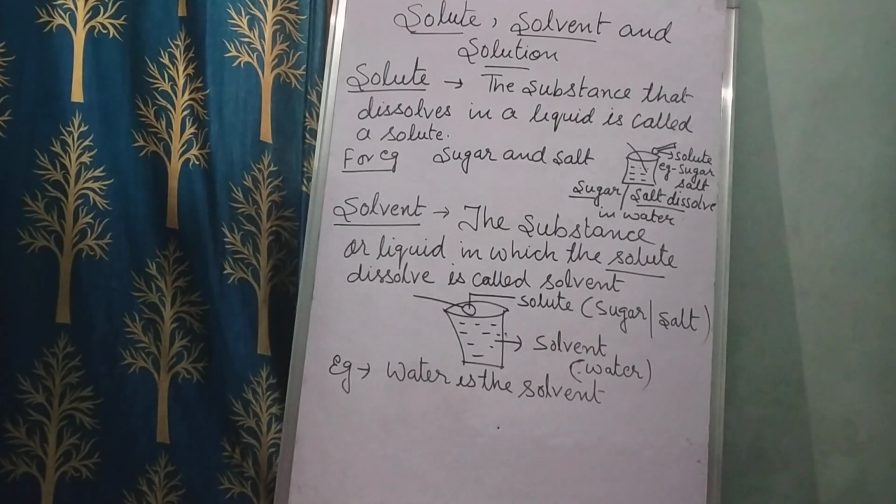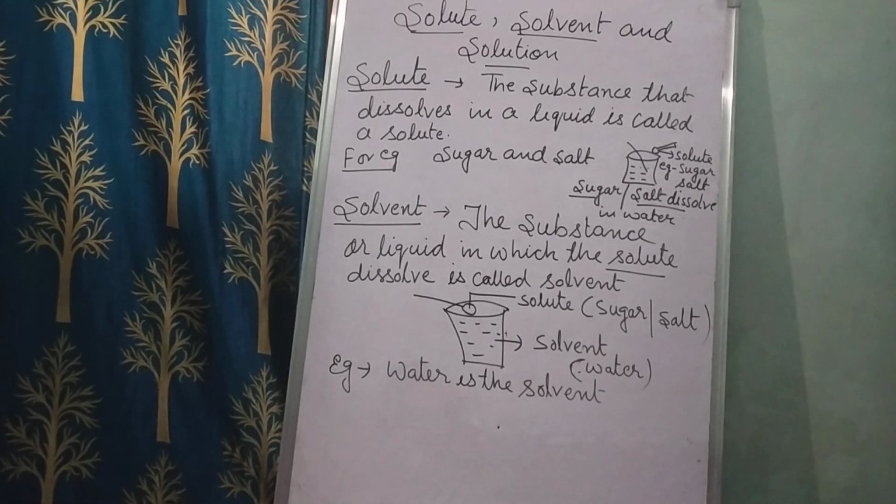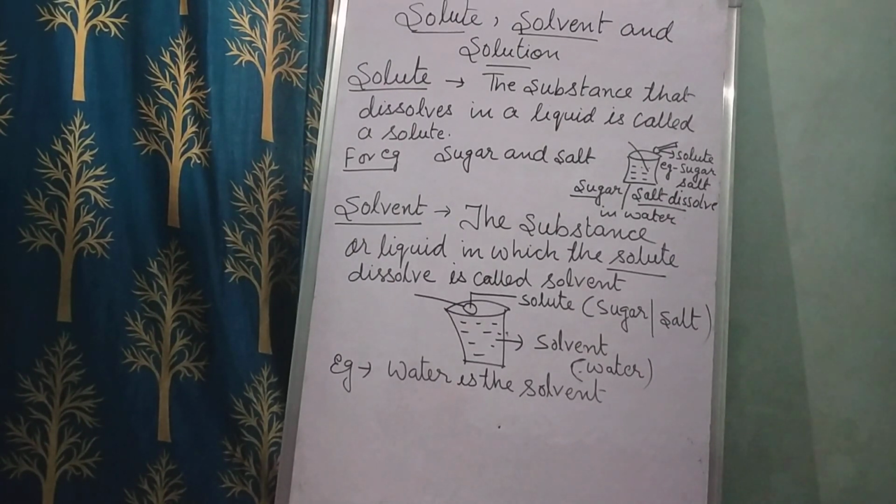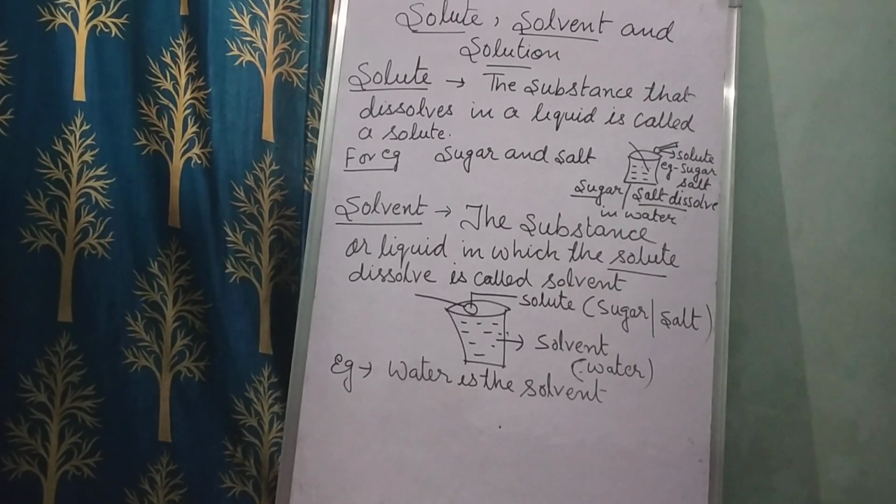Now the second one is a solvent. See children, the substance or liquid in which the solute dissolves is called a solvent. Just now I told you the sugar and salt are the solids. So the sugar and salt is a solute, and when it dissolves in a liquid, the liquid is water, so your water is a solvent. When these two substances dissolve in water, that water is called the solvent.